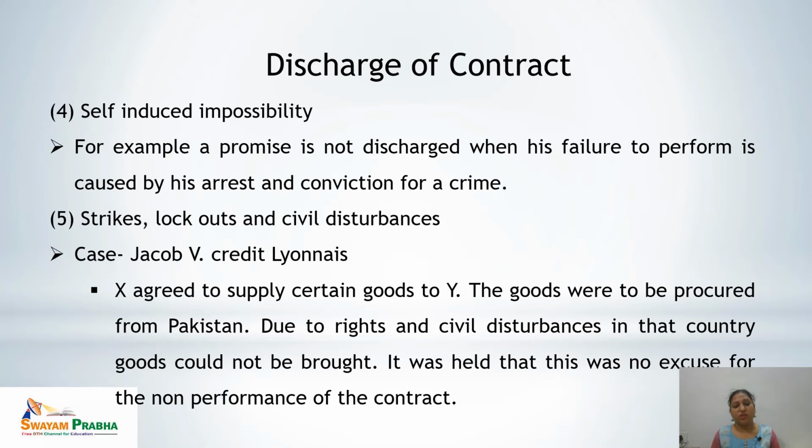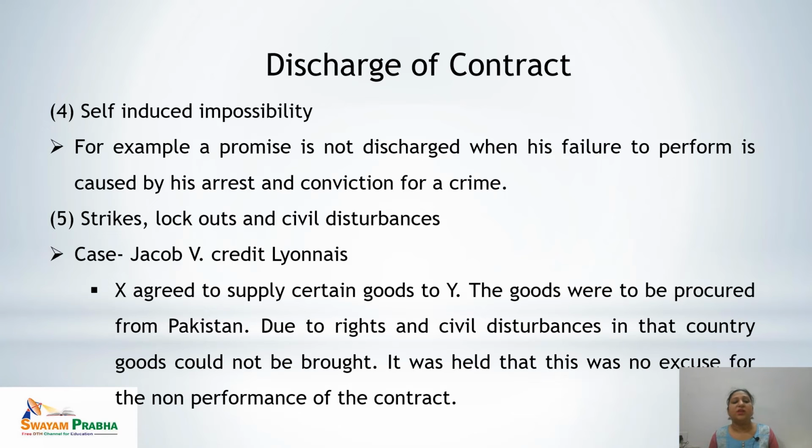So in short, we can say when there are strikes, lockouts or any kind of civil disturbances in the countries or areas from where the material is to be acquired, even in those cases there are chances to get the material from some other place.